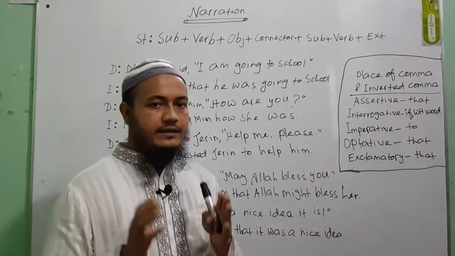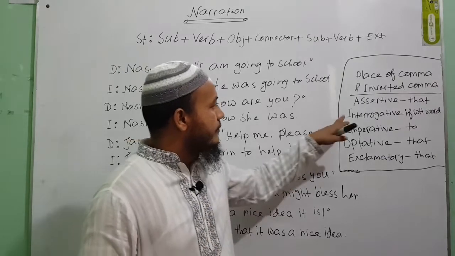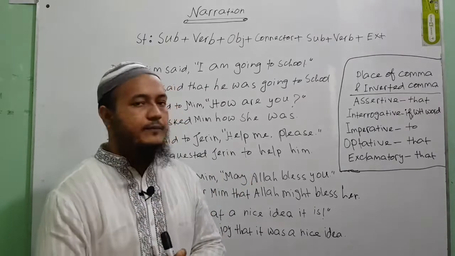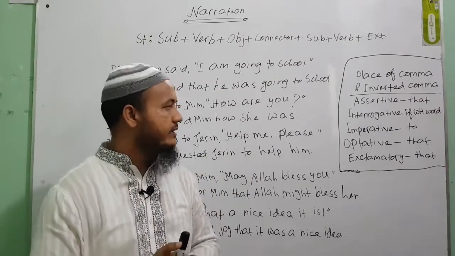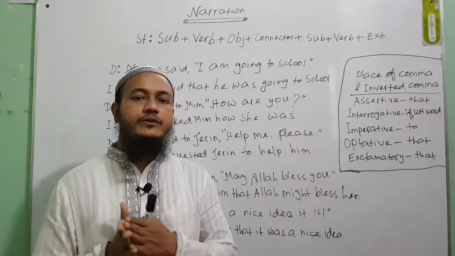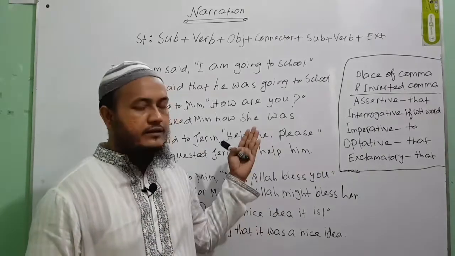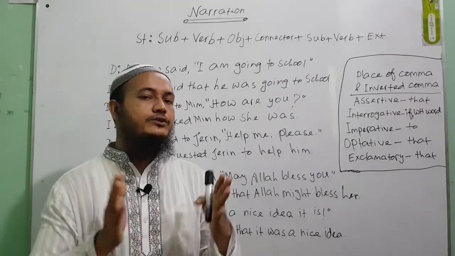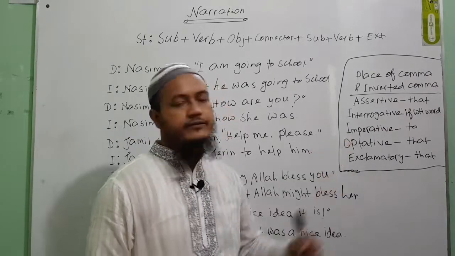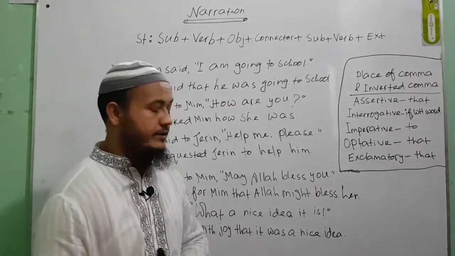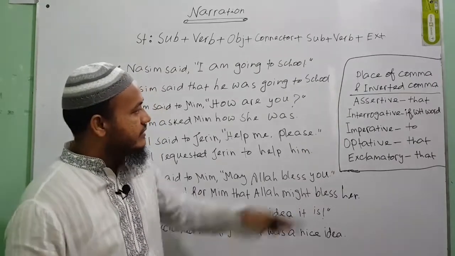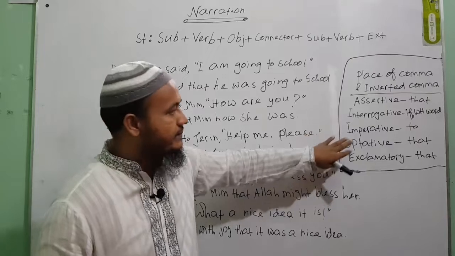Let us sort this out. If your interrogative sentence is made with an auxiliary verb, in that case you will have to use if in the place of comma inverted comma. If your interrogative sentence is made with a WH word, you will have to use the same WH word in the place of comma inverted comma. For the case of a WH word, we never change it. For an imperative sentence we use to in the place of comma inverted comma, and for optative and exclamatory sentences we use that. So this is all about what we use in the place of comma inverted comma.